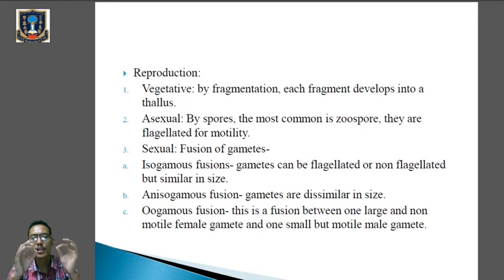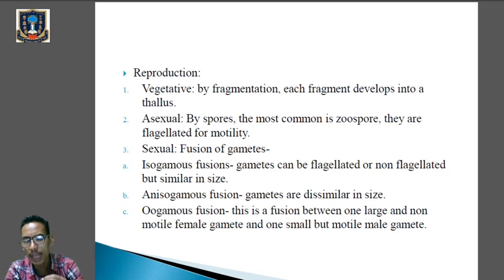Sexual mode of reproduction takes place by formation of gametes involving the fusion of gametes. So in sexual reproduction, first we have isogamous fusion, we have anisogamous fusion, and we have oogamous fusion. Isogamous fusion means the gametes can be flagellated or non-flagellated, so they can bear flagella or not, but they will be similar in size. Iso means same. So here the fusing gametes will be similar in size, but they can bear flagella or not.